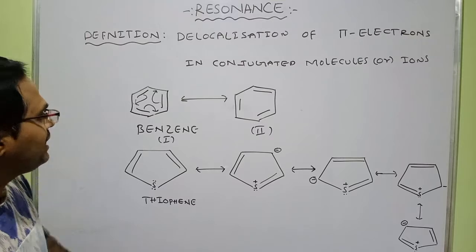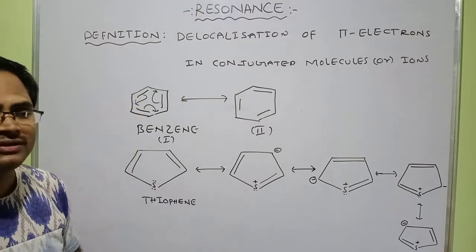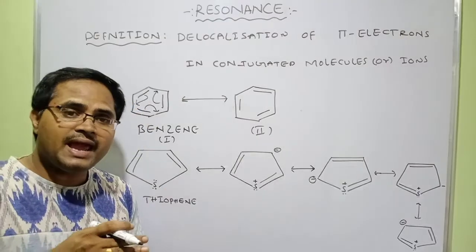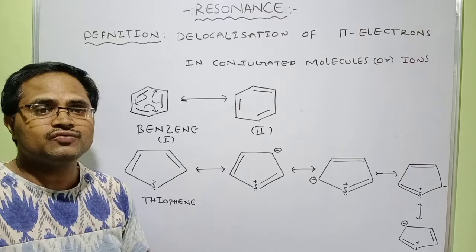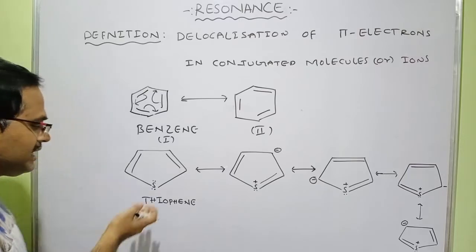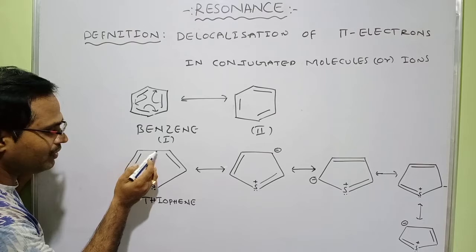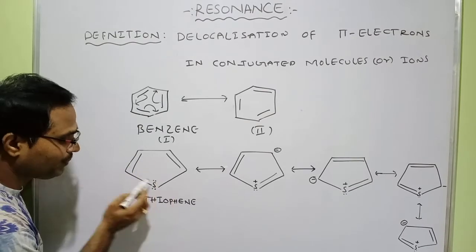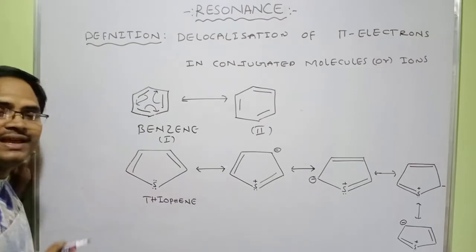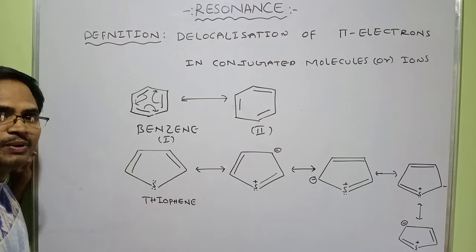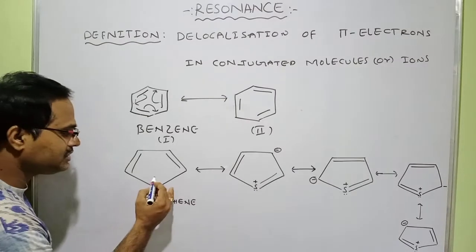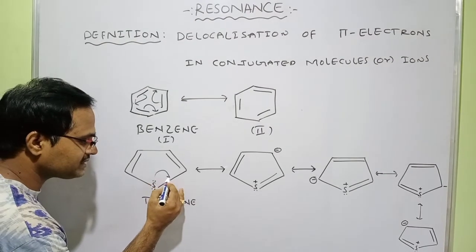Here the pi bonds are in conjugation. Sometimes pi bonds and lone pairs of electrons will also be in conjugation. Let us take the example of thiophene. Here a pi bond is there, a sigma bond, a pi bond, a sigma bond. Here a lone pair is there. Here the lone pair behaves like a pi bond. So this lone pair will participate in resonance.